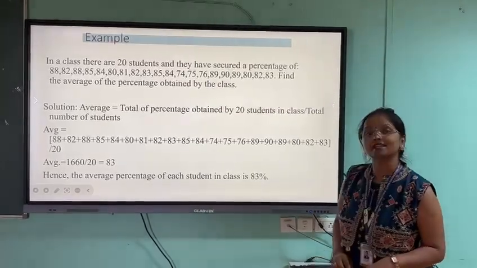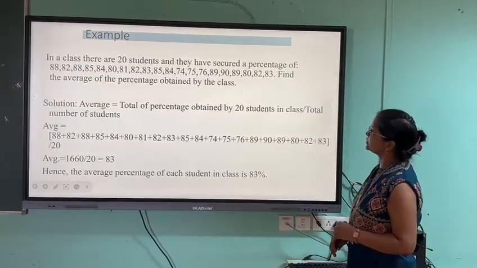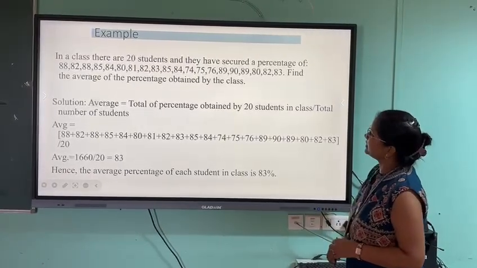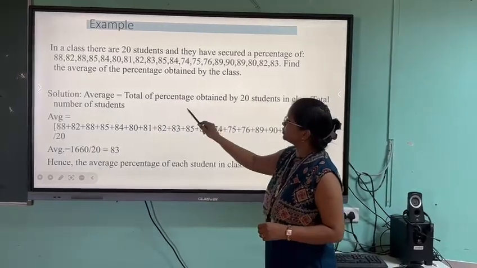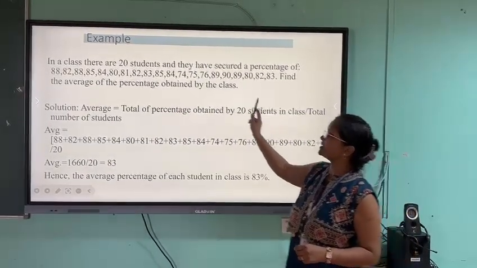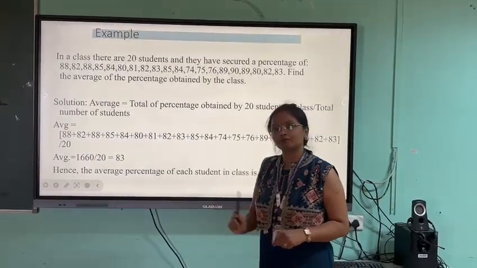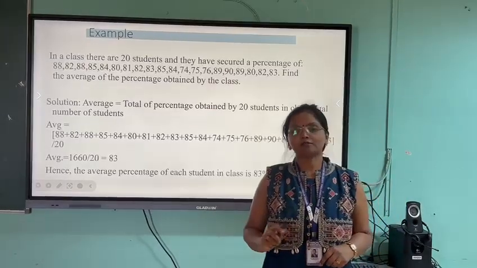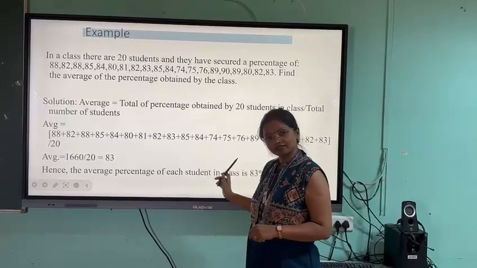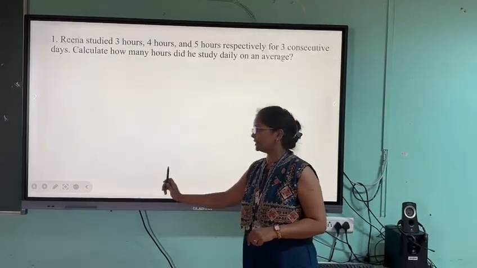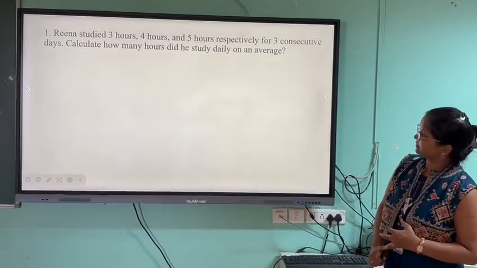Now we will take one example of how to find the mean. As you see, there are 20 students in this example, with marks ranging from 88 to 83. We have to find the percentage obtained by the class. The number of students is 20, and these are the marks scored by the students. What is the formula we are aware of? Sum of all observations upon number of observations. So we add all the values and divide by the total number, that is 20. We get the answer 23 in this example. This is also called the direct mean method.